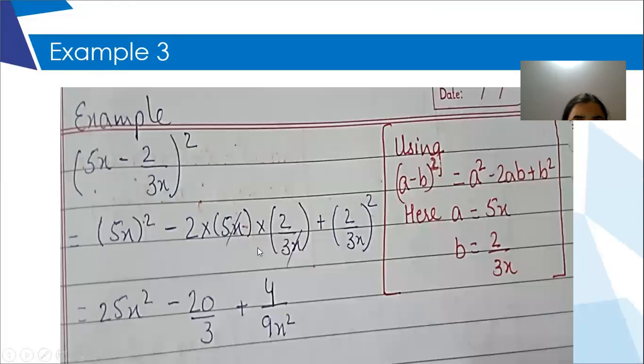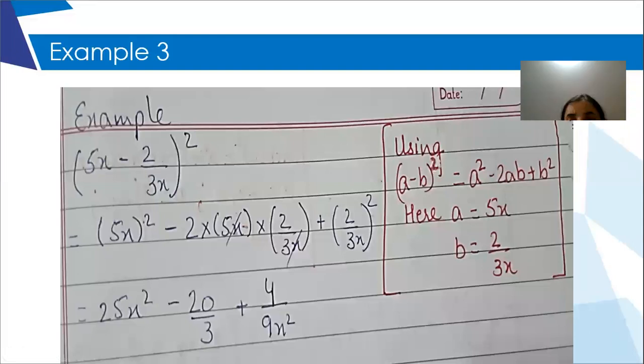And in the denominator, it is only 3 which is there. So I've written 3. The variable part has cancelled. So there won't be any x over here. Plus, copy the way it is. This again has got numerator and denominator. Square will be applicable to both. So 2 square is 4 and 3x whole square is 9x square. So this is your final answer.